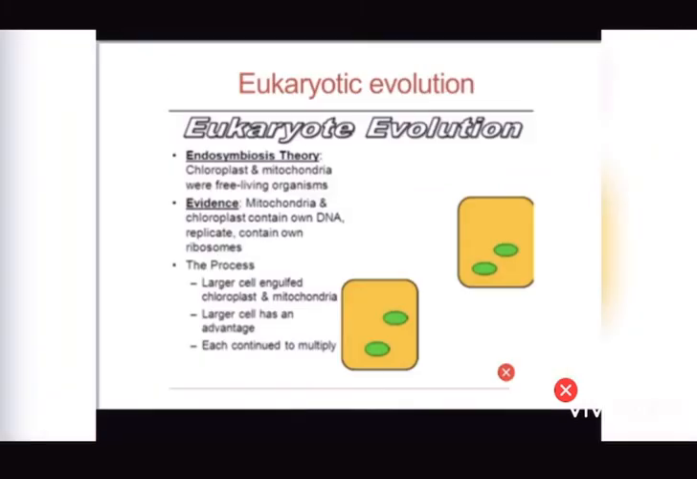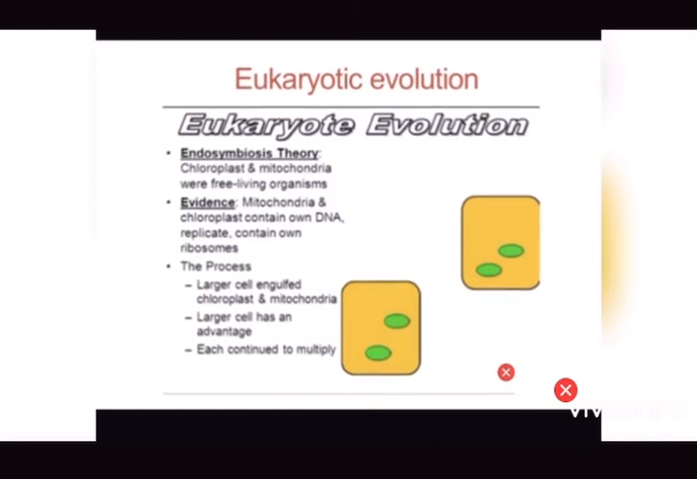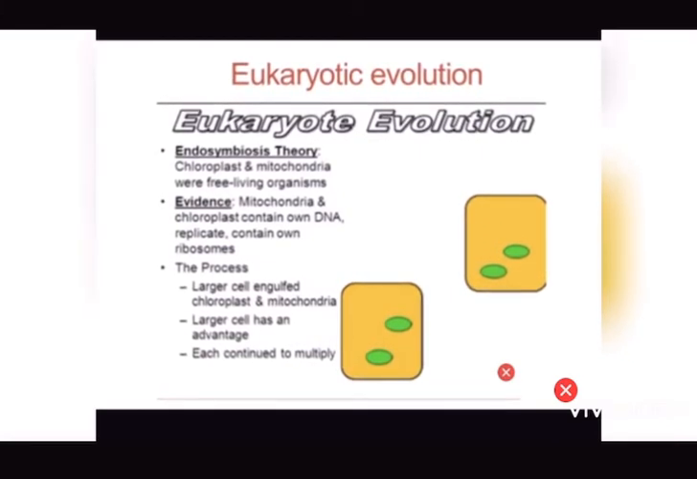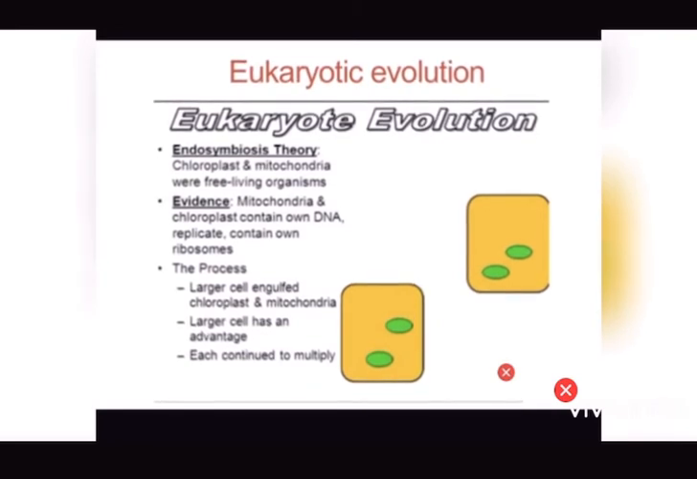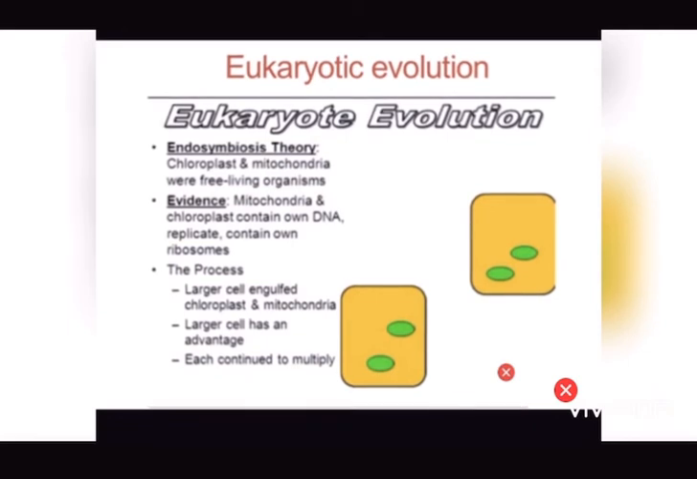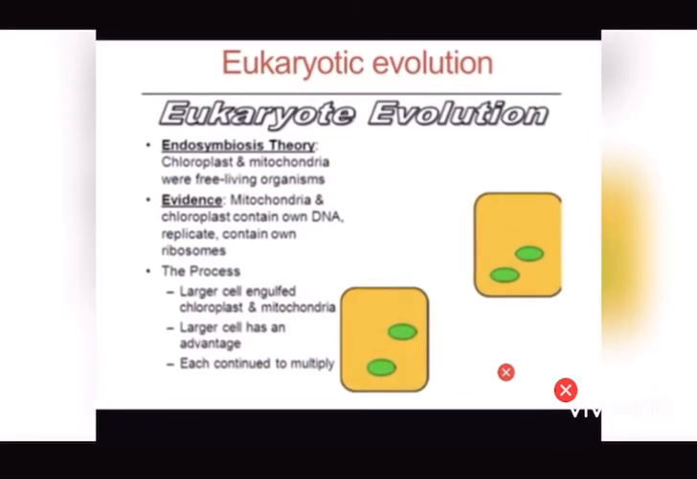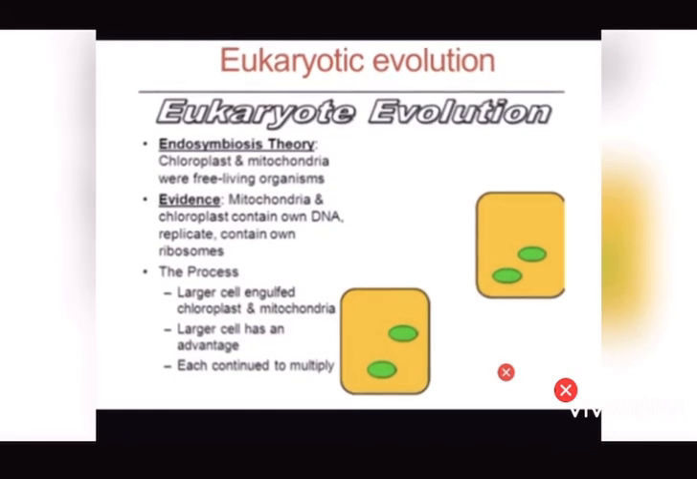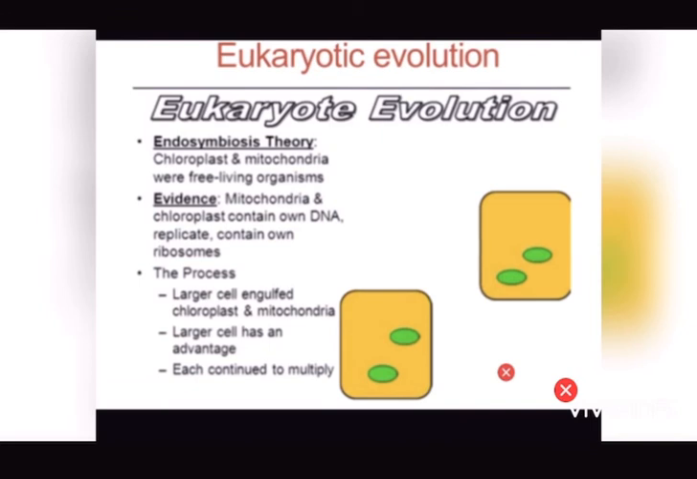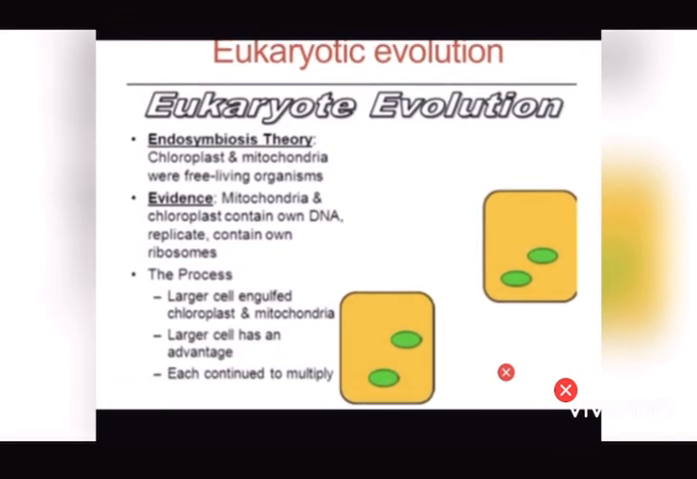And now the last thing, eukaryotic evolution. It comes from the endosymbiosis theory. Chloroplasts and mitochondria were free-living organisms. The evidence for this is that mitochondria and chloroplasts contain their own DNA. They replicate and contain their own ribosomes. In the process, larger cells engulfed chloroplasts and mitochondria. The larger cell has an advantage. Each